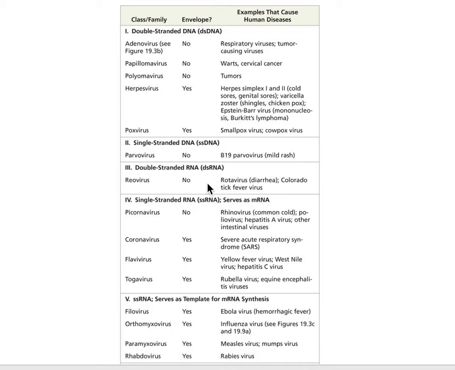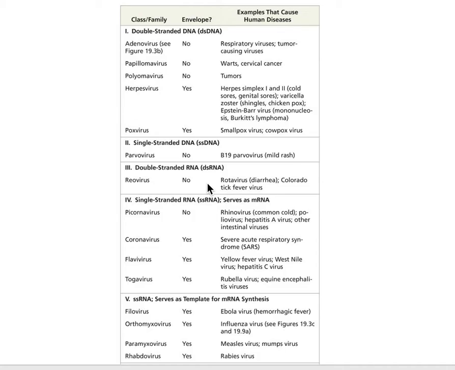So taking them one at a time, your adenoviruses, these are respiratory, but they can also cause tumors. They can cause lung tumors. They don't have an envelope. Papillomaviruses, this is warts. This is human papillomaviruses, HPV, and these can cause cervical cancer. They can also cause penile cancer. Papillomaviruses are typically STDs.